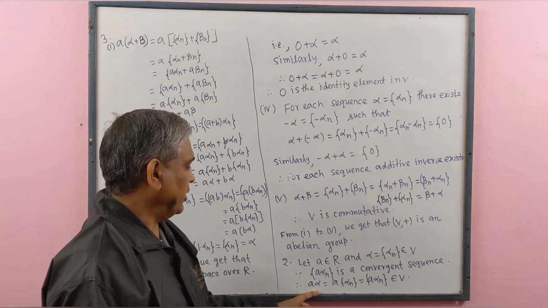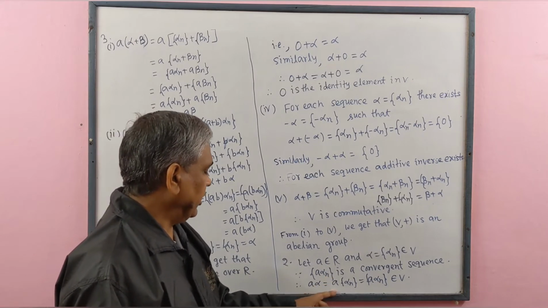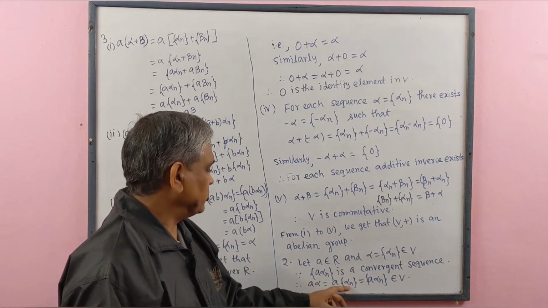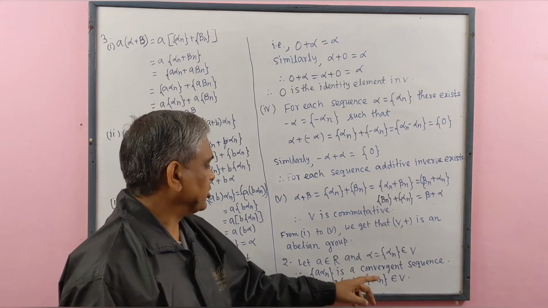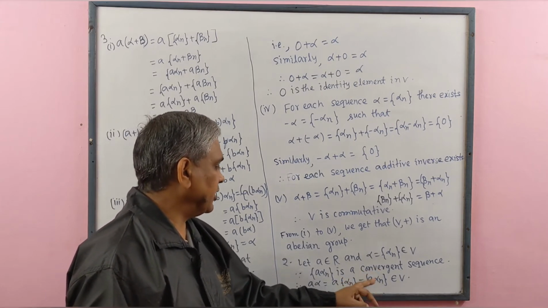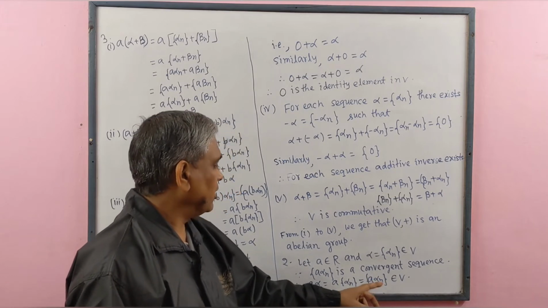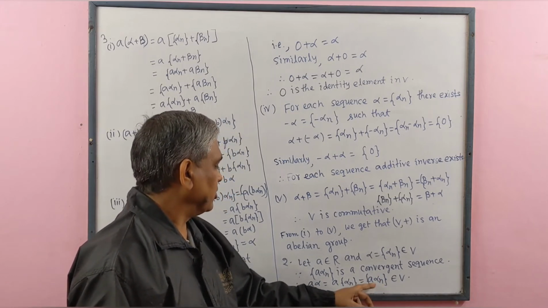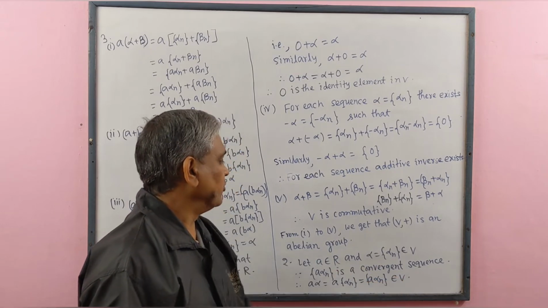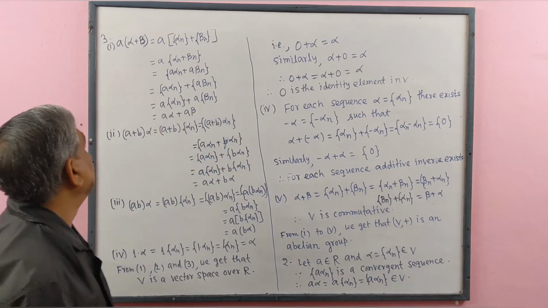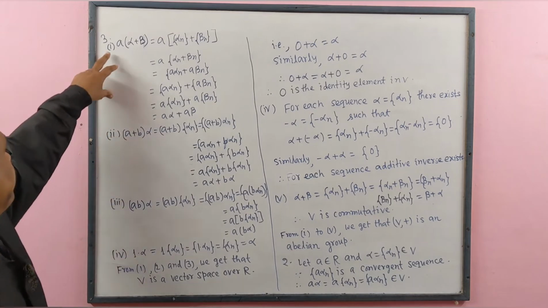Therefore, A alpha equal to A, the sequence whose generalized term is alpha n, equal to a sequence whose generalized term is A alpha n, and this is a convergent sequence, that means that belong to V.